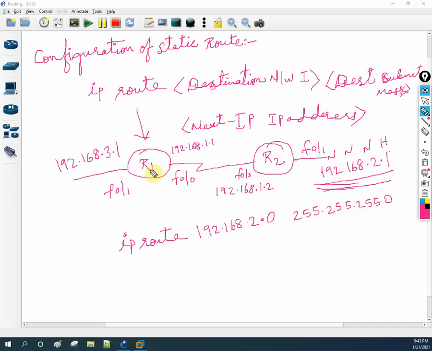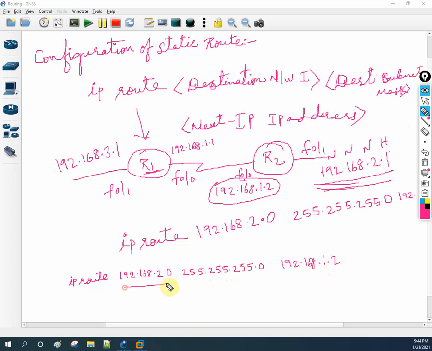After that I need to write the next hop IP address. I am doing the configuration inside this router, so the next hop will be this one. So this is the next hop IP address. Let me write it small here: ip route 192.168.2.0 255.255.255.0 and then this IP, 192.168.1.2.